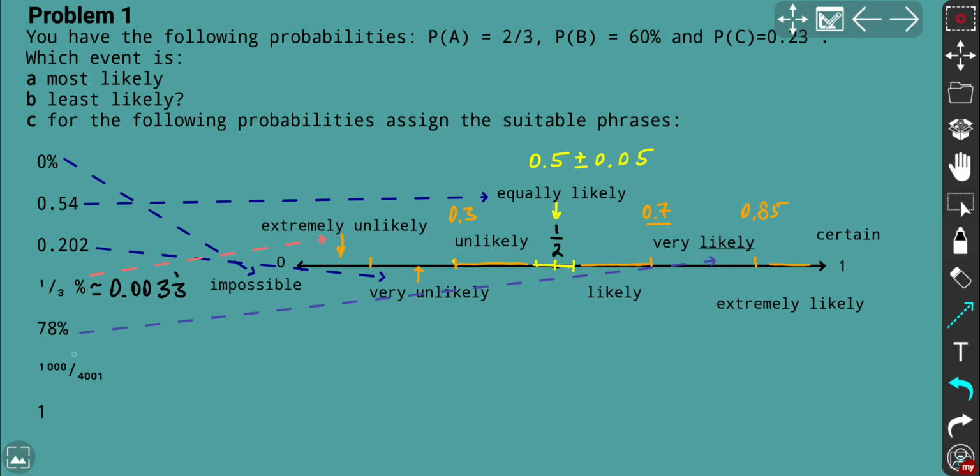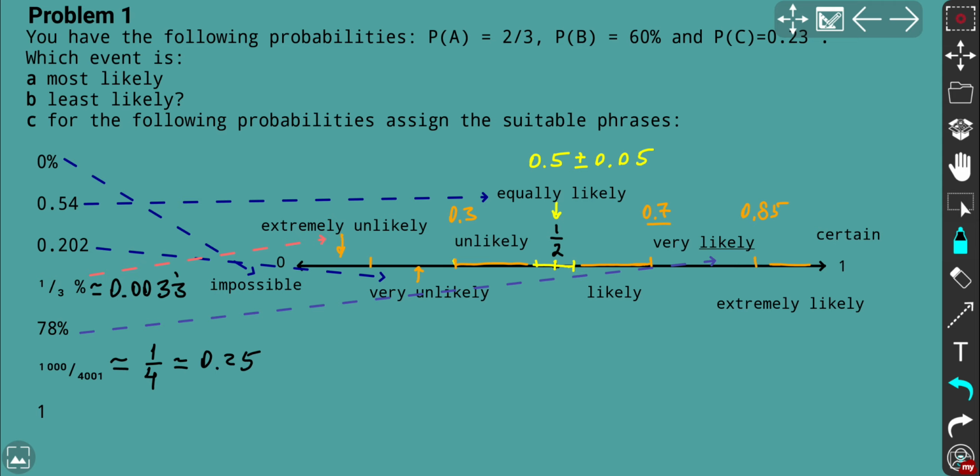Okay, so here is the fraction. Let's say someone estimates the probability as 1000 to 4001. So that's roughly, even without using a calculator, you can cancel by 1000 and you'll get 1/4. 1/4 as a decimal is 0.25. What can you say about 0.25?